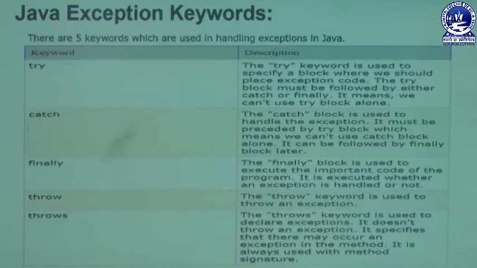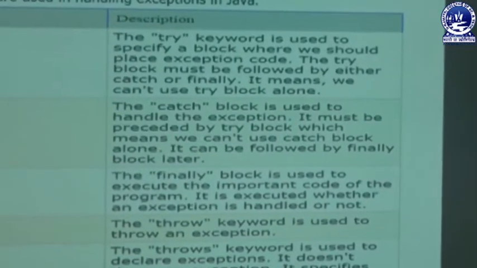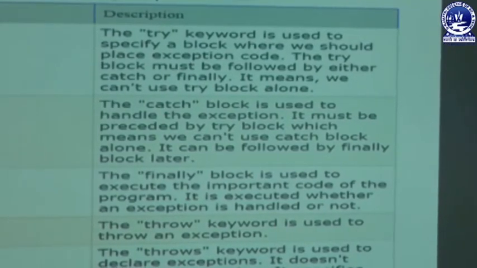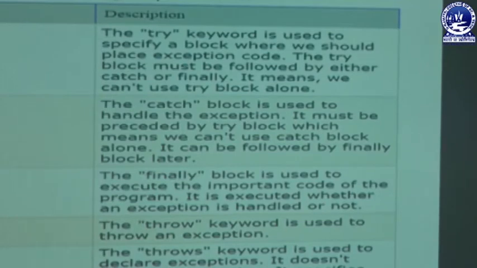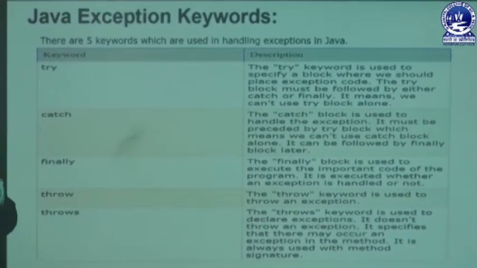First of all, know what is the meaning of try, and what is the use of the try concept. The try keyword is used to specify a block where we should place exception code, and that block must be followed by either catch or finally. It means we cannot use a try block alone. With the help of the try keyword we can make a try block, and that try block is specially used to write some programming statements.